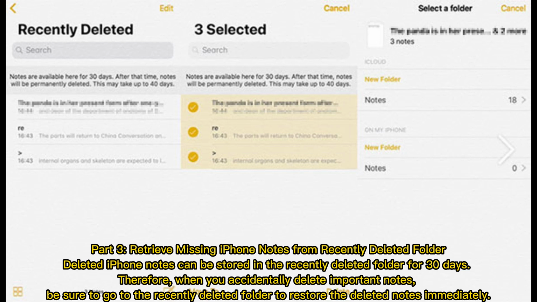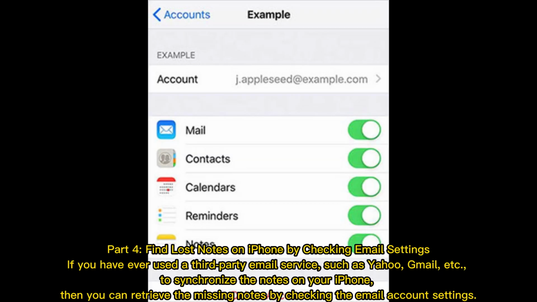Part 3. Retrieve missing iPhone notes from recently deleted folder. Deleted iPhone notes can be stored in the recently deleted folder for 30 days. Therefore, when you accidentally delete important notes, be sure to go to the recently deleted folder to restore the deleted notes immediately.